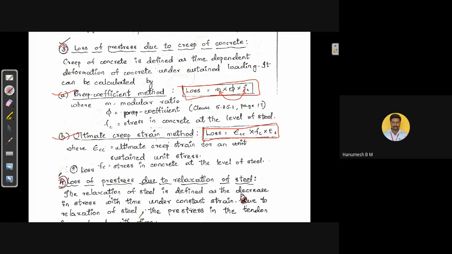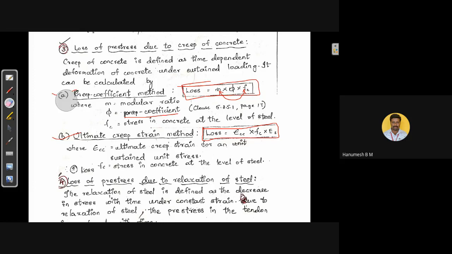If the creep coefficient of the concrete is given, we switch to the formula loss is equal to m into phi into fc. Again, here fc is the stress in concrete at the level of steel, and es is the Young's modulus of the steel. It will be given. If the value of Young's modulus of steel is not given, again we need to assume it as 2 into 10 raised to 5 Newton per mm square.